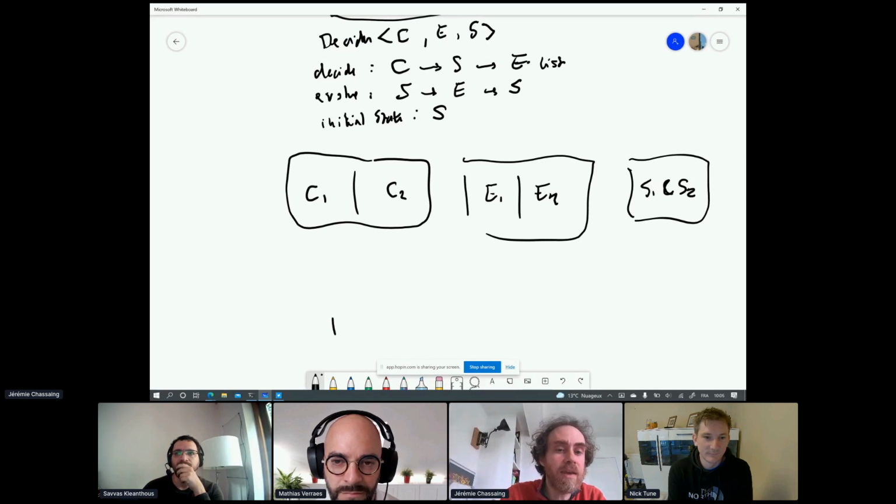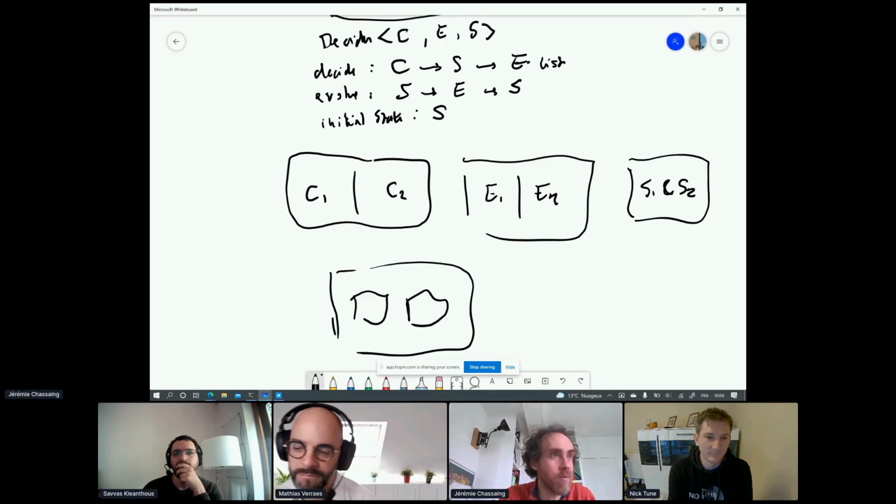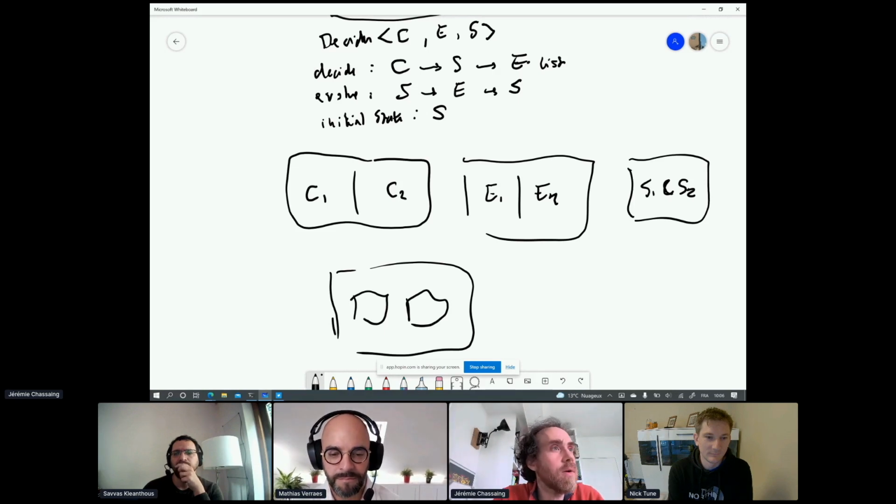So now I can take two deciders and create a decider that is bigger, that has exactly the same shape as the others. So I can take two deciders and run them as one without going distributed and all that. So it makes testability far easier. It makes runtime far easier. And this is a general composition for things that change in time, which is something that is quite interesting.